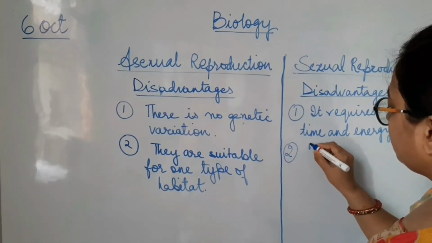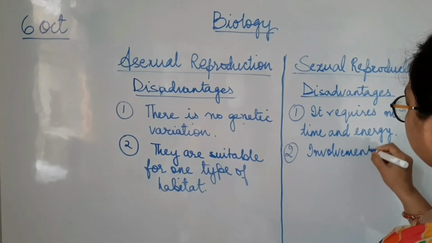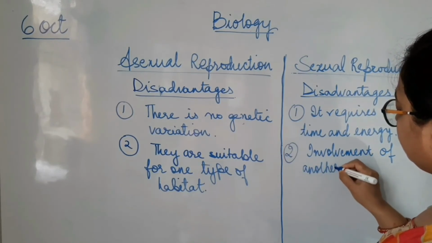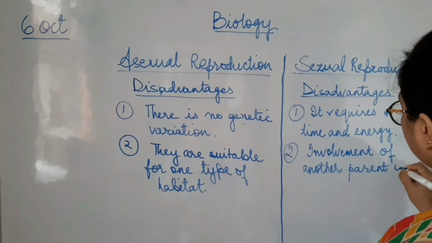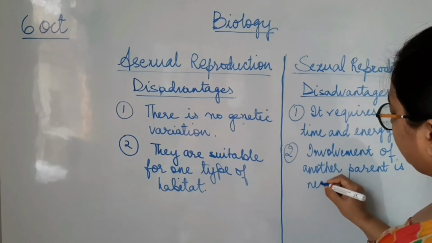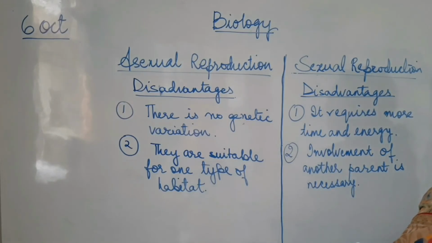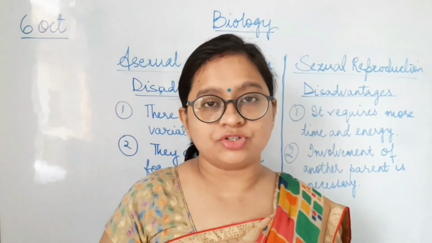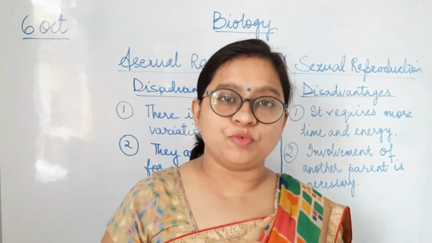Involvement of another parent is necessary. It cannot reproduce without the presence of the other parent. So these are the advantages and disadvantages of sexual and asexual reproduction. Both have their own benefits and both have their own negative points.